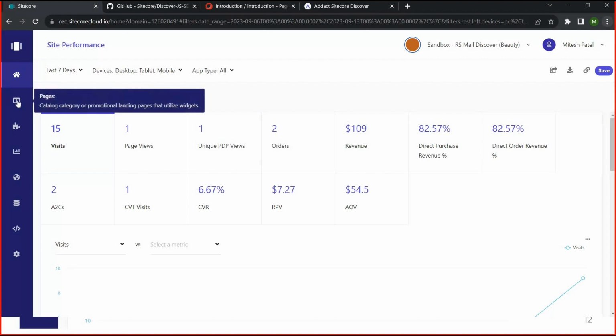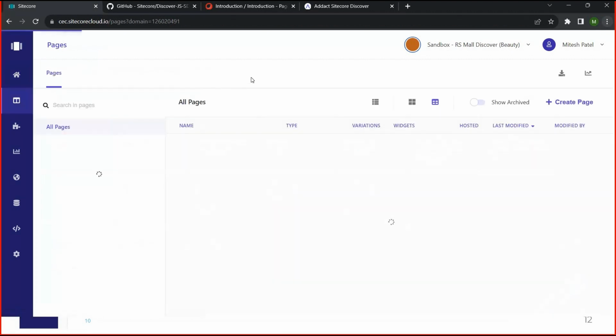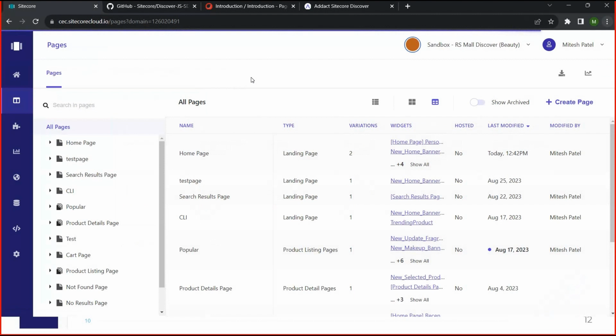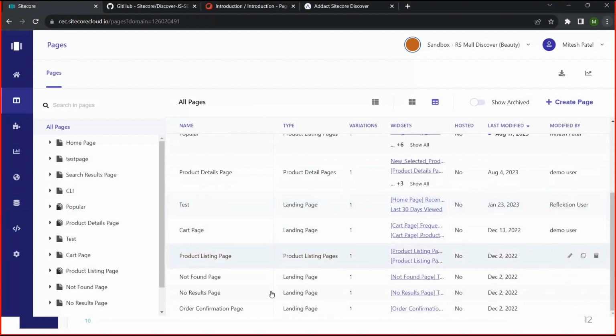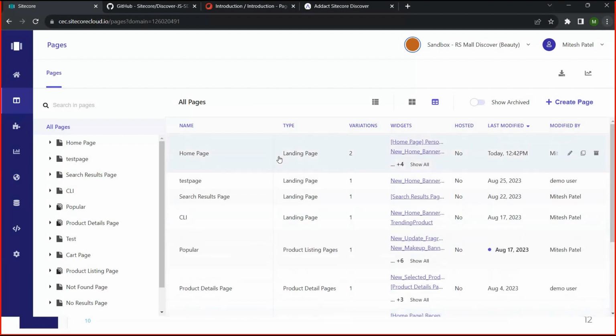So let me go to another menu, pages. Pages is an important part when we create any e-commerce platform, and generally an e-commerce platform mainly covers 3 kinds of pages: product listing pages, product details pages (PDP), and landing pages. In pages here we have already created many pages, like home page, search result page, popular page, product details page, and order confirmation page. I will also showcase how pages run in our applications.